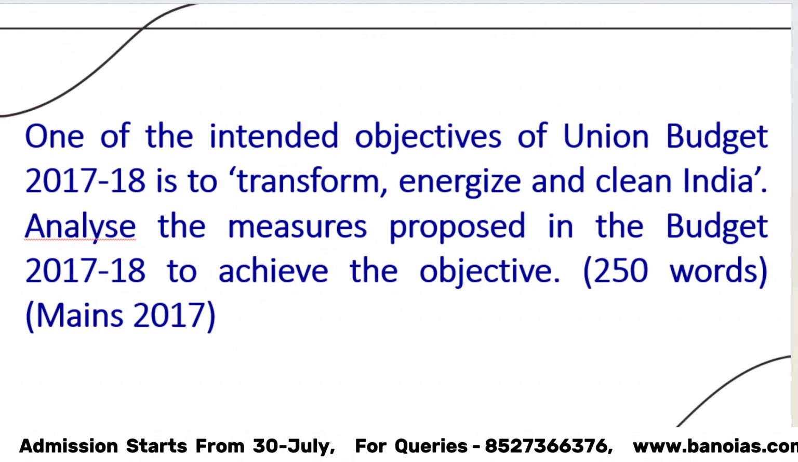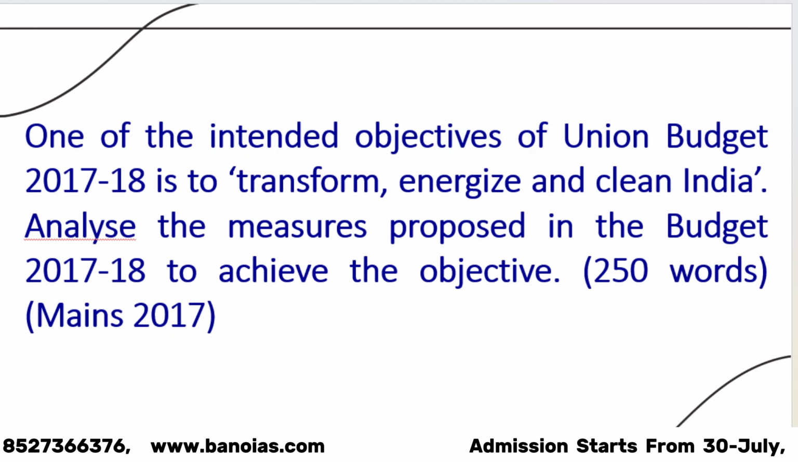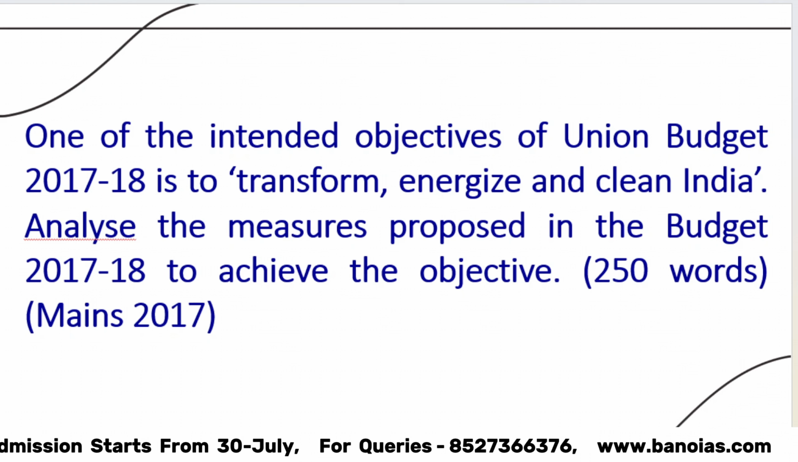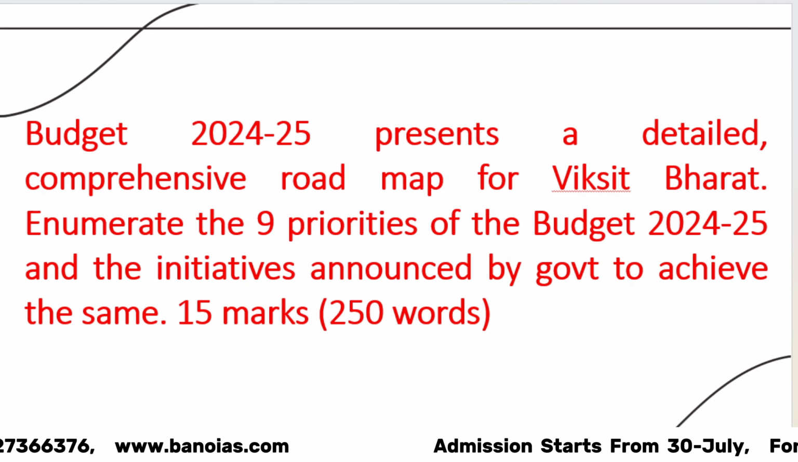If you read this question, one of the intended objectives of Union Budget 2017-18 is to transform, energize, and clean India. Analyze the measures proposed in the budget to achieve the objective. So, similar questions have come. Therefore, we have framed this question. Now, let's go ahead and discuss the question which we have asked you to write.